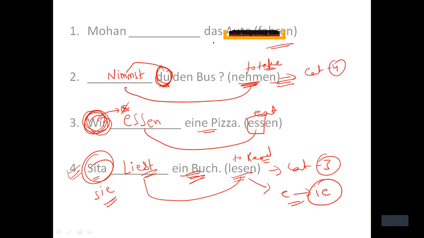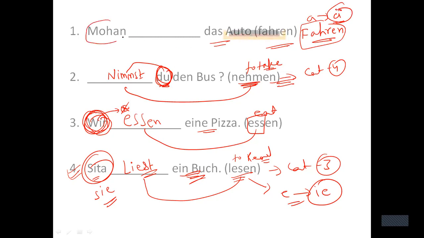And the last one, it says fahren. Mohan blank das Auto fahren. Now fahren belongs to category 2, right? Where A will change into A umlauts, right? But here Mohan is er, he drives the car. So changes have to take place. Answer will be FA umlaut, R, T. Fährt, with T as an ending, right?